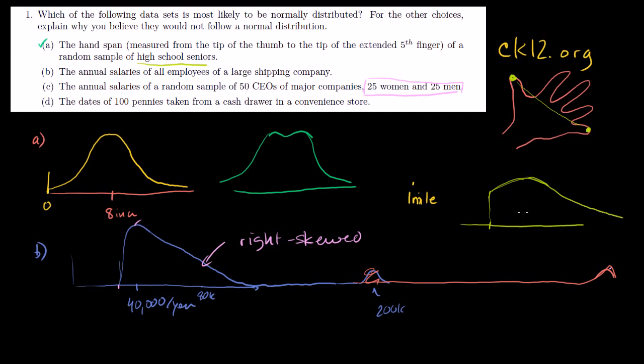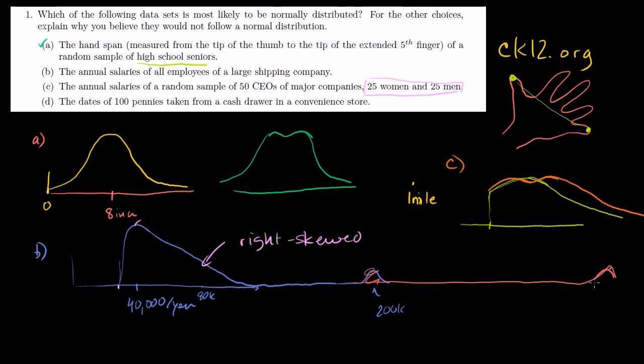And this is if there were no gender gap. So this would just be a purely right skewed distribution where you have a long tail to the right. Now, if you assume that there's some gender gap, then you might have two humps here, which would be a bimodal distribution. So if you assume there's some gender gap, this is part C right here, then maybe there's one hump for women, and if you assume that women earn less than men, then another hump for men. And there are 25 of each, so there wouldn't be necessarily more men than women. And then it would skew all the way off to the right.